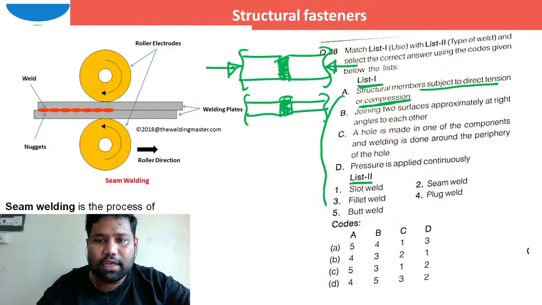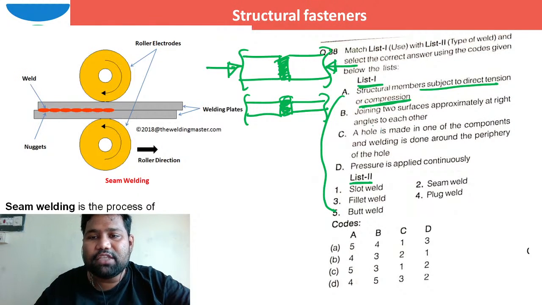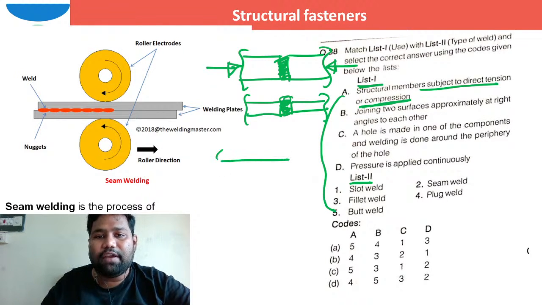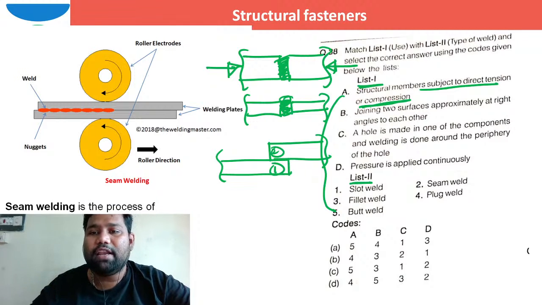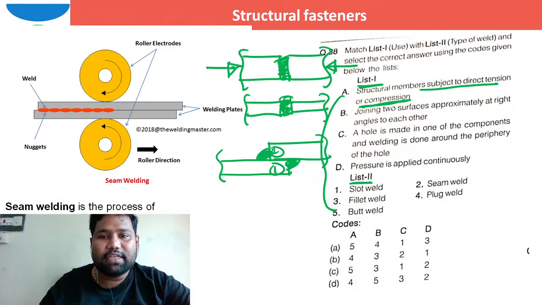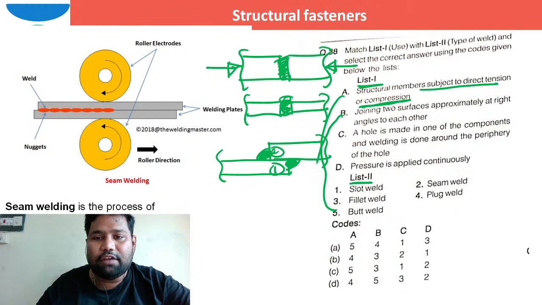Let me show here. This is the fifth one: joining two surfaces approximately at right angles to each other. When this is one surface, and there is another surface exactly at right angles to it, in this way, this is one surface, this is the second surface, and this surface is at a right angle. What is the type of weld that is useful there? In this case, the type of weld that is useful is definitely fillet weld. I hope you know this is how we go for fillet weld, isn't it? So B is suitable for fillet weld.